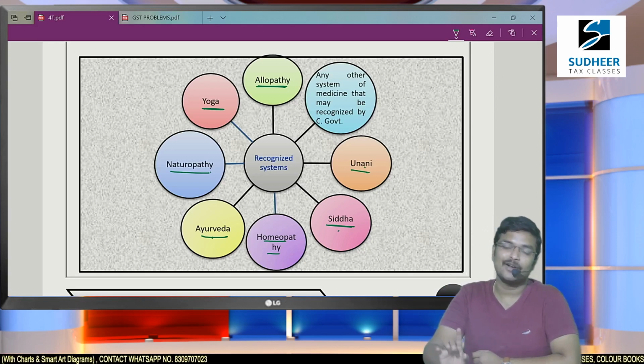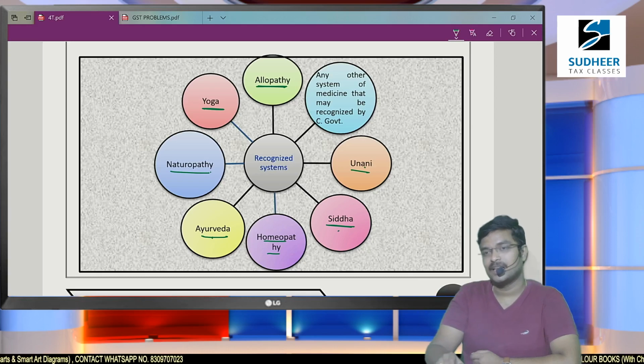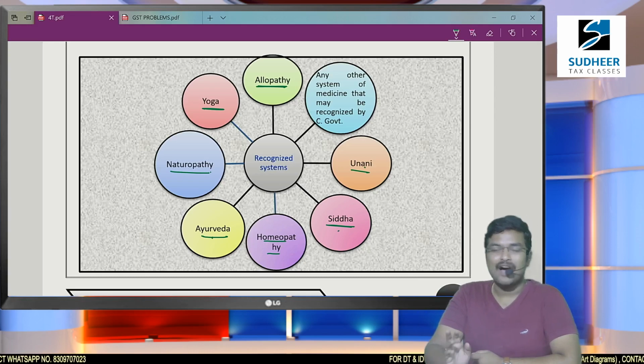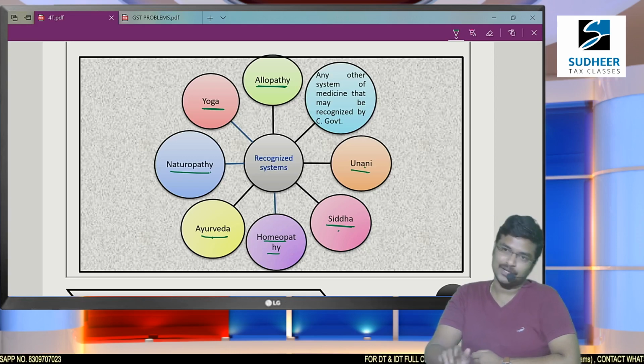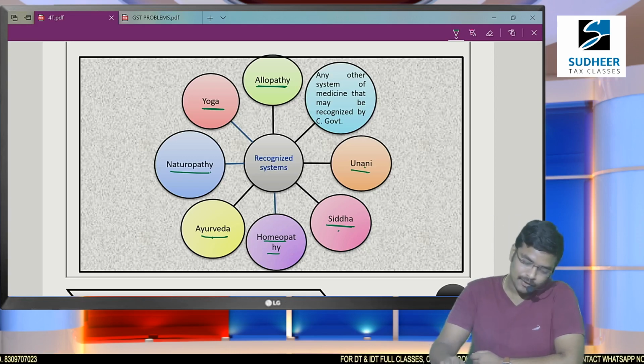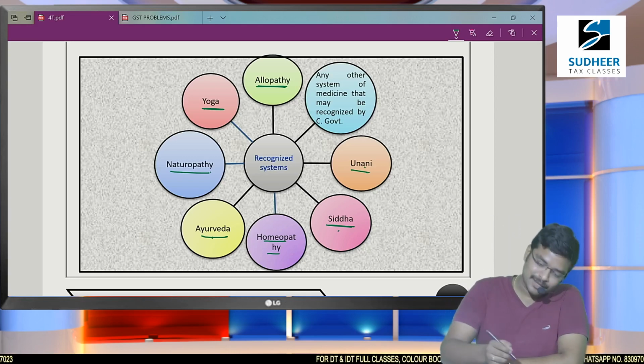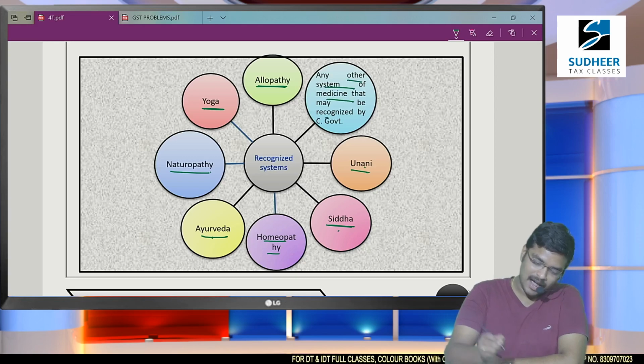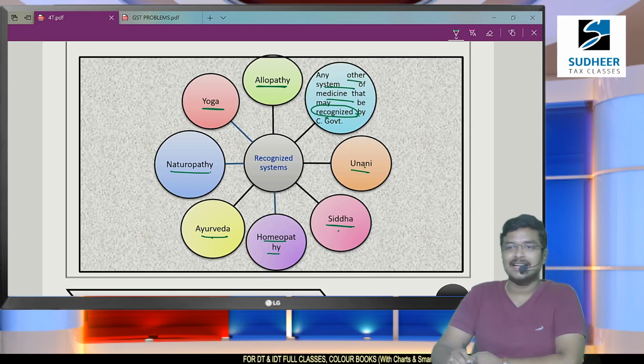Yoga training centers will be covered under charitable activities. If it is registered as a charitable trust, then the yoga training fee is exempted from GST. Or else, up to 20 lakhs everyone can claim exemption. After 20 lakhs, such charges will be liable to GST. So these are the different medicinal systems. Any other system, if it is recognized by the government, we can consider.